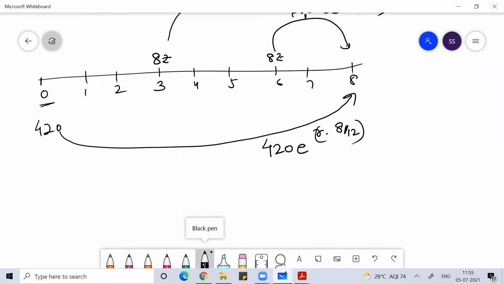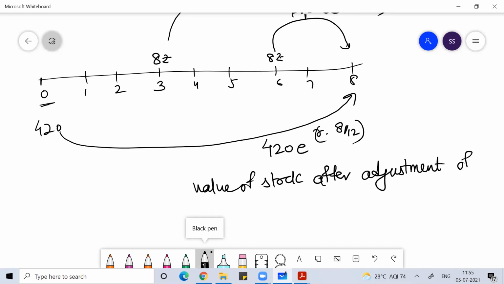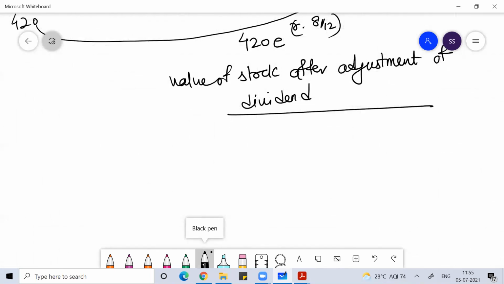So you can find the value of the stock after the adjustment of dividend. After the adjustment of dividend, that would be 420 into e to the power r into 8 by 12.